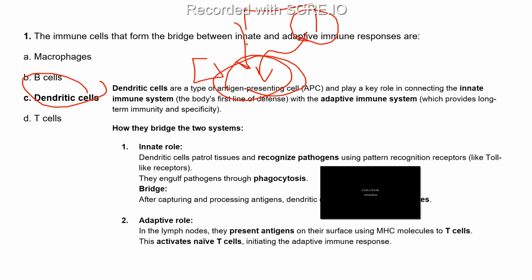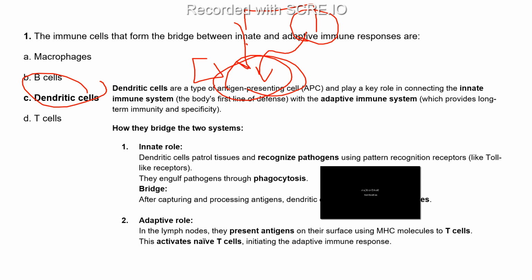Now other cells will come; if they want to kill it, they will kill it, or do whatever else they want with that antigen. So dendritic cells act as APCs, antigen presenting cells, as the name depicts, which present the antigen and play a key role linking the innate immune system with the adaptive immune system. Now, how do they bridge these two immune systems? These dendritic cells patrol the tissues and recognize the pathogen.